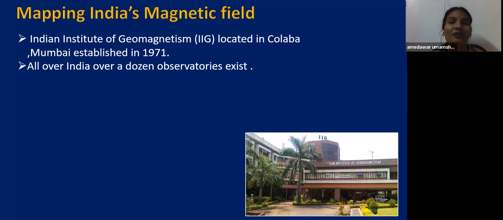So they are observing how these poles are moving and how the magnetic field is changing around this Earth. So there are so many observatories located in our India also, children. They are continuously observing the magnetic field of the Earth.